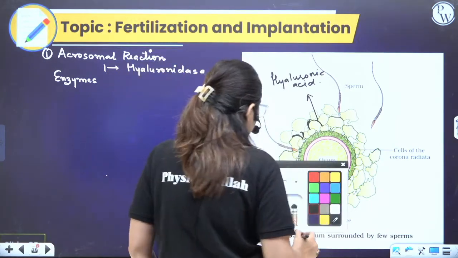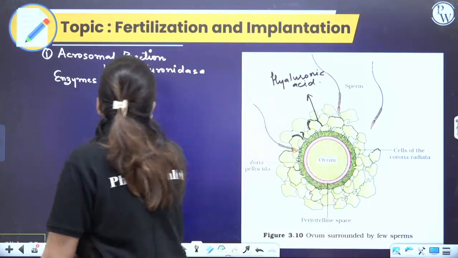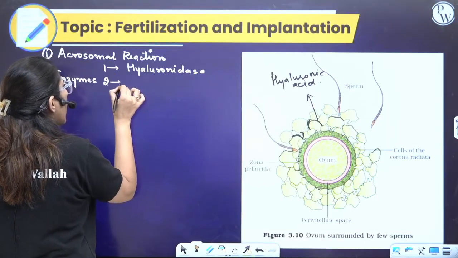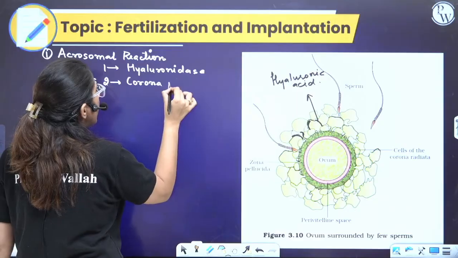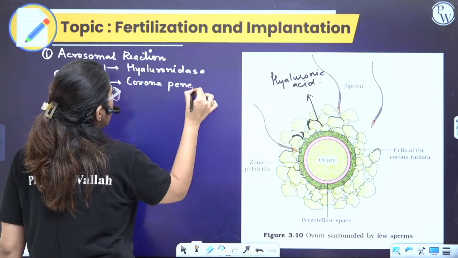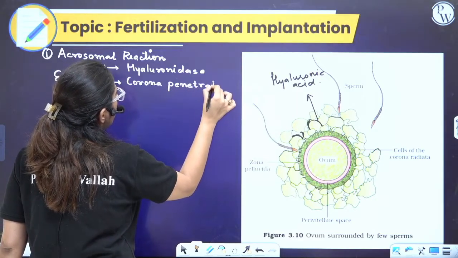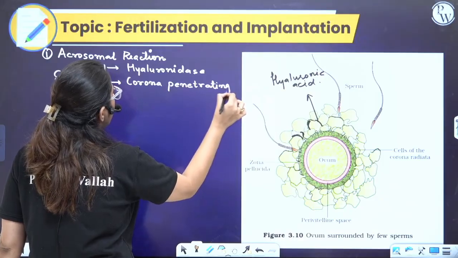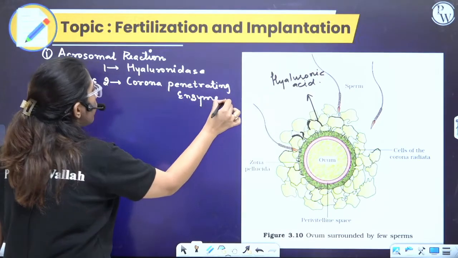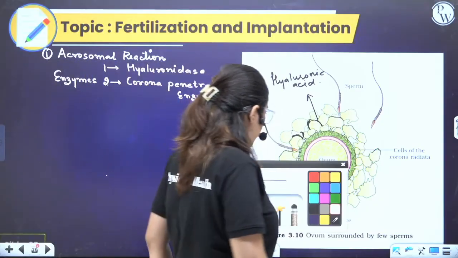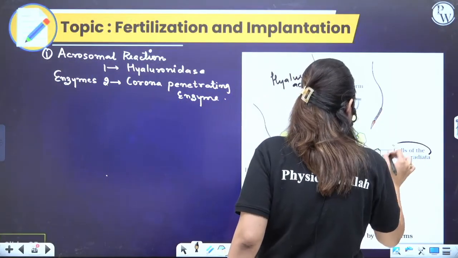Clear? Second is the corona penetrating enzyme. Now, where is this corona present? These are the cells of the corona radiata.